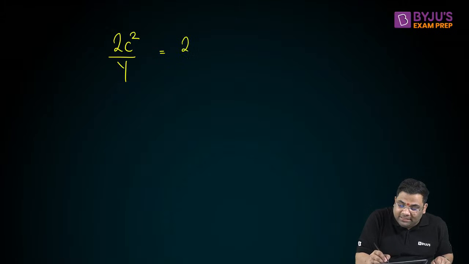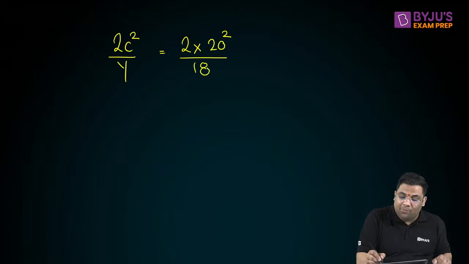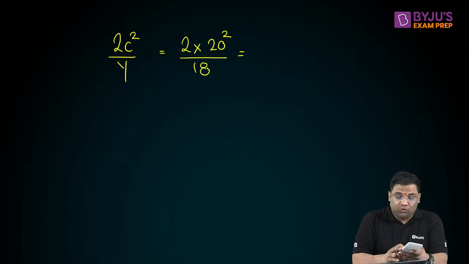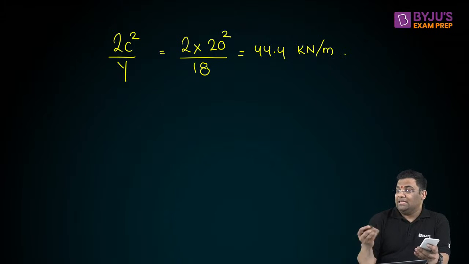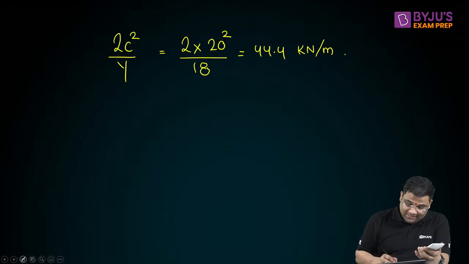So this is 2, c was how much? 20, no? So 20 square and gamma was 18. How much are you getting? Let us find out. This is 2 into 20 square divided by 18. I am getting 44.4 kilonewton per meter.